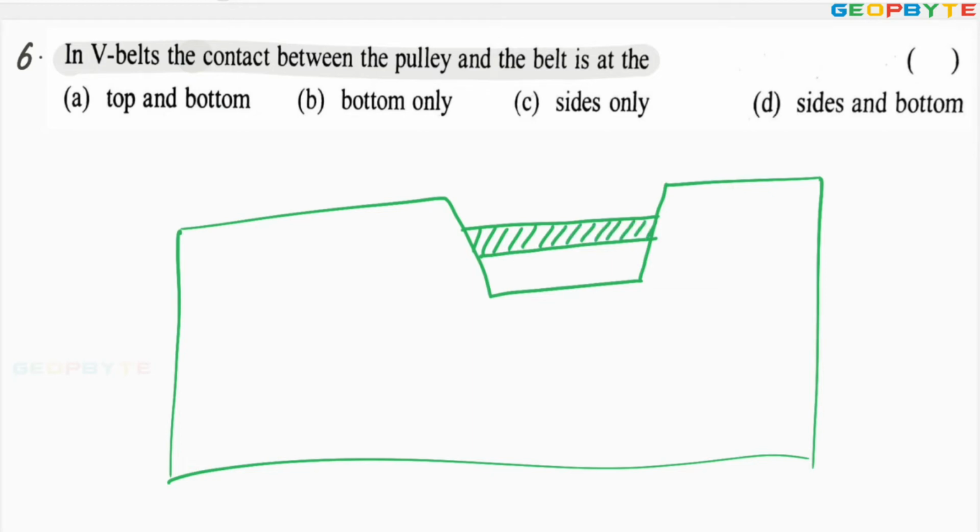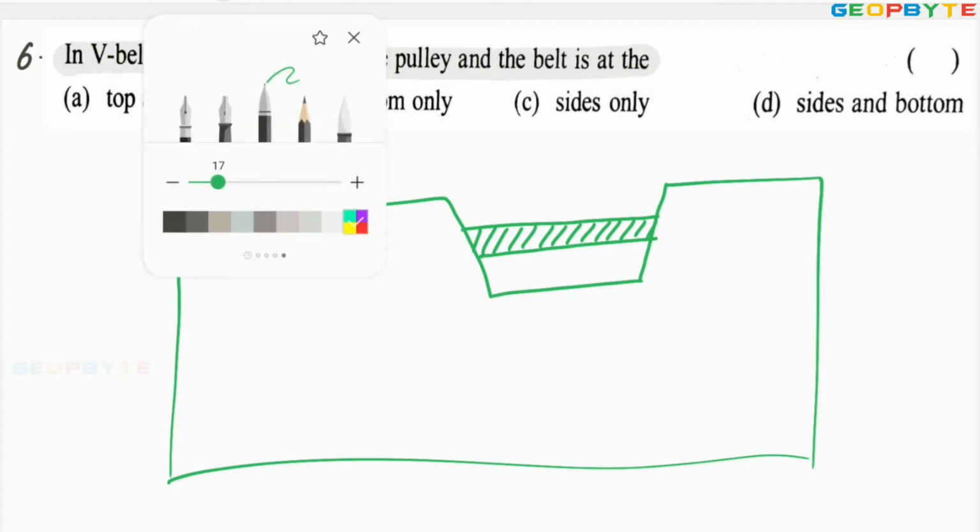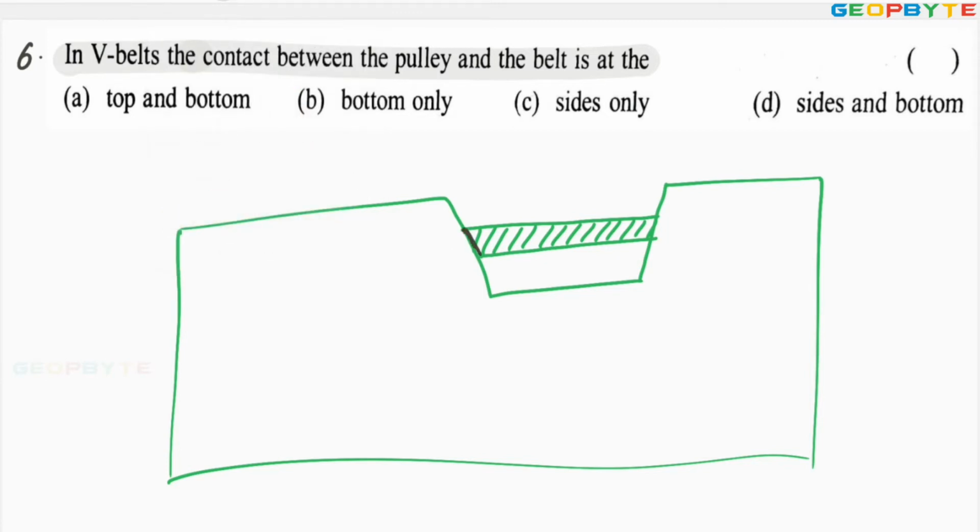The belt is not contacting the bottom surface of the pulley. Belt is contacting only in this particular region. The belt is contacting only the sides of the pulley. Now look at the answer. In V belts, the contact between the pulley and belt is at the sides only. Therefore, option C is absolutely correct. Let us go for one more problem.